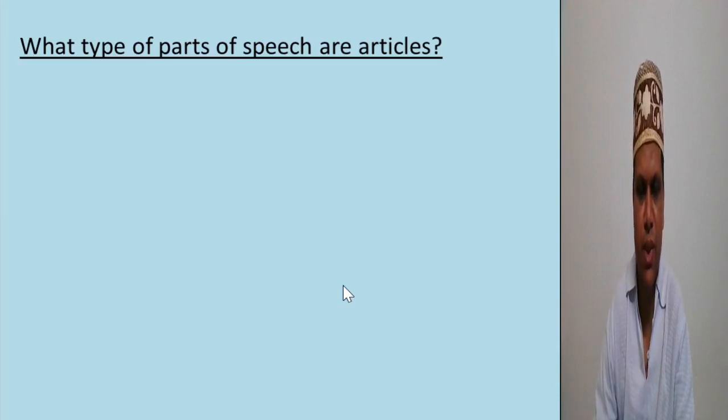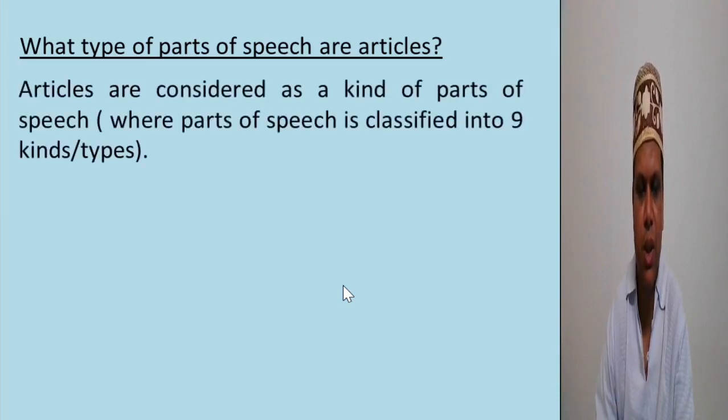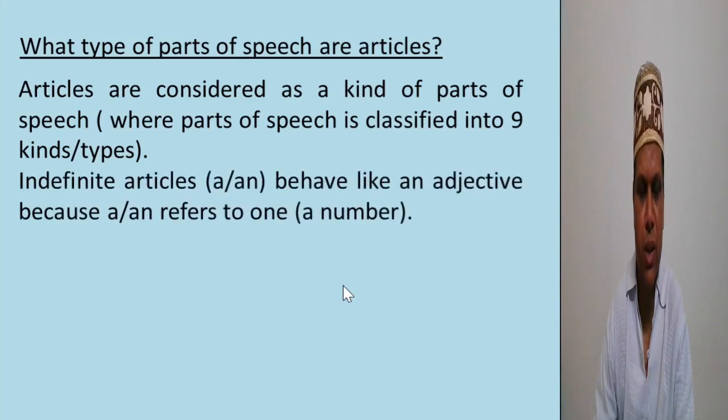What type of parts of speech are articles? Articles are considered as a kind of parts of speech, where parts of speech is classified into 9 kinds or types. But some grammarians say articles are adjectives.